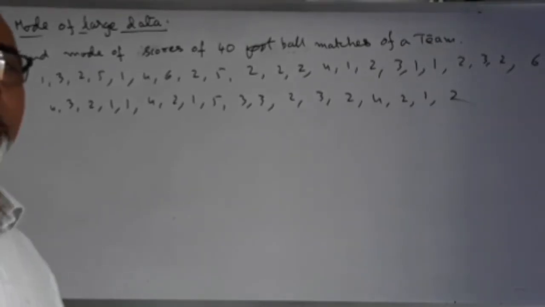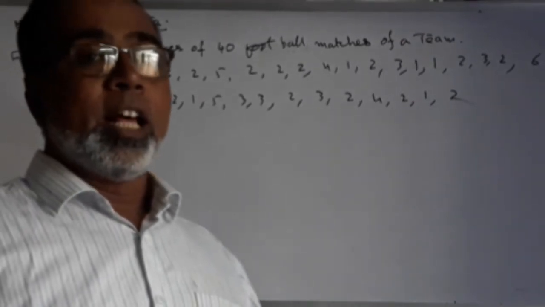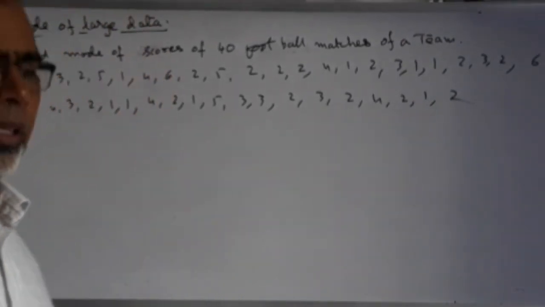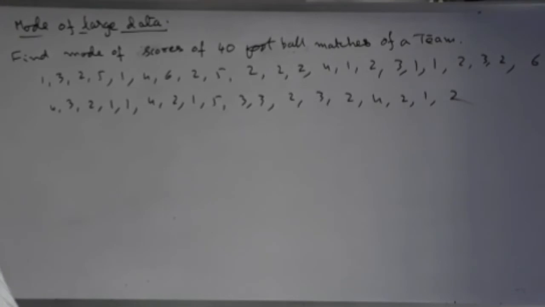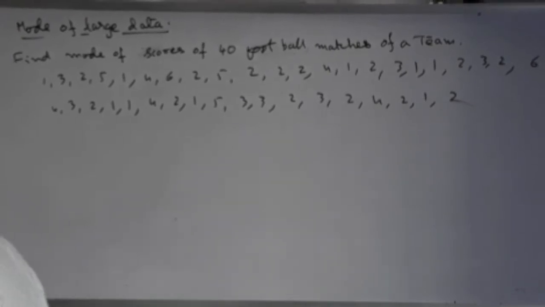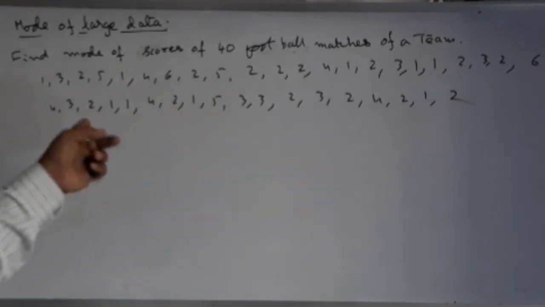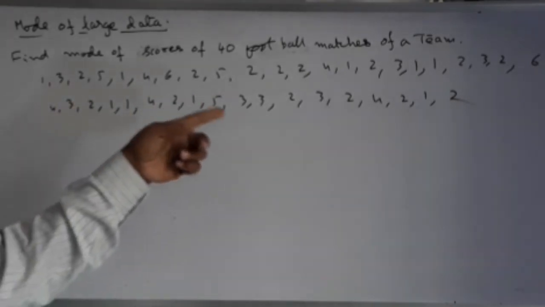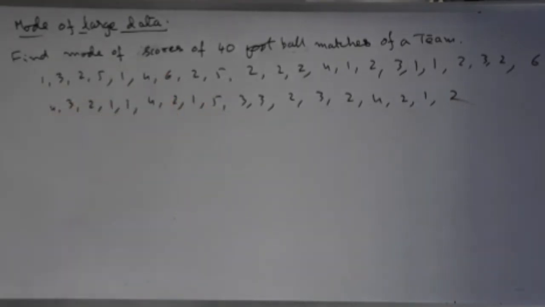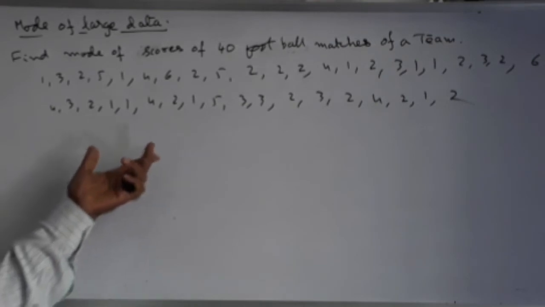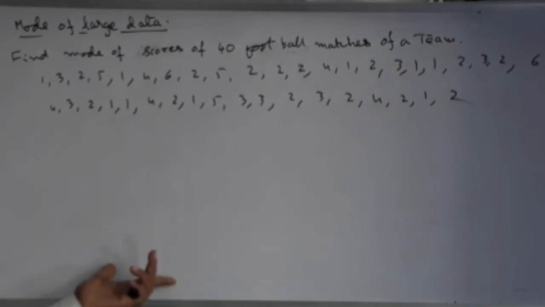Now we will find the mode for large data. Earlier, the previous sum was for small data, with only 7, 9, 10 observations. Now the observations are more, for example, 40 observations. These are the scores of a team in 40 football matches. Now we have to find the mode of this. How to find it? First of all, you have to organize it with tally marks.